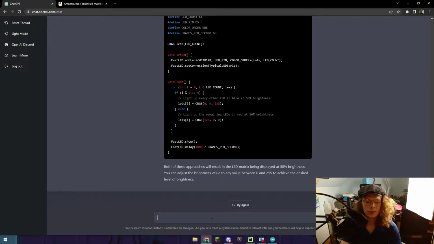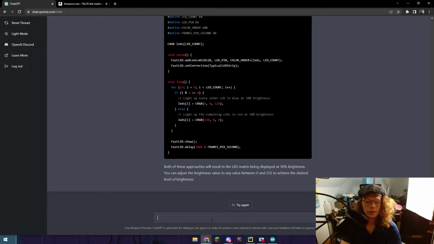Paste it in, and then say, make every third LED green. Boom. We'll see what happens.